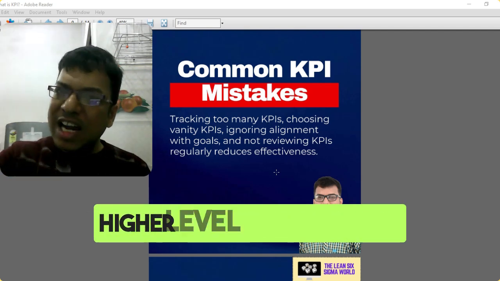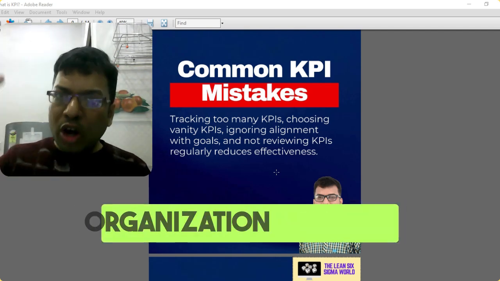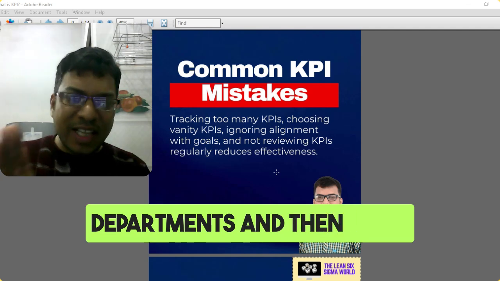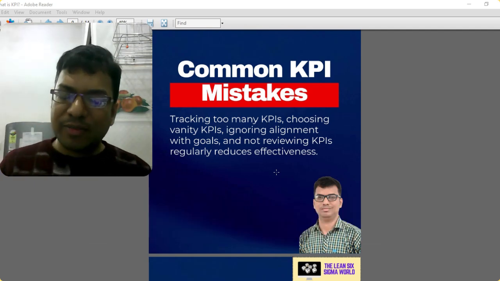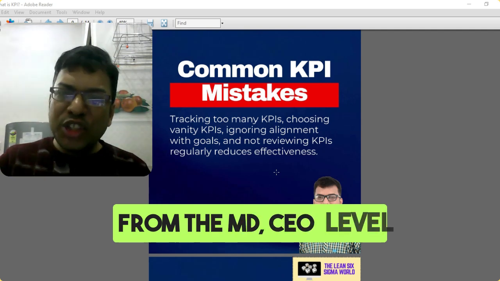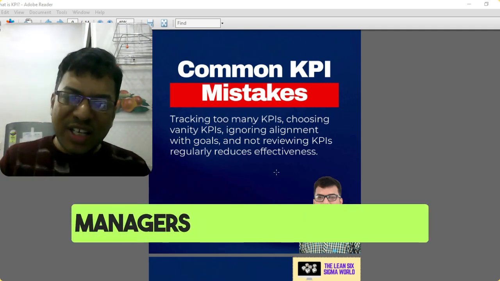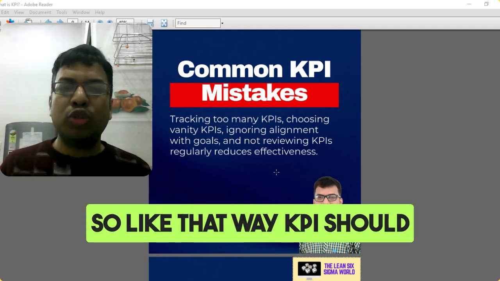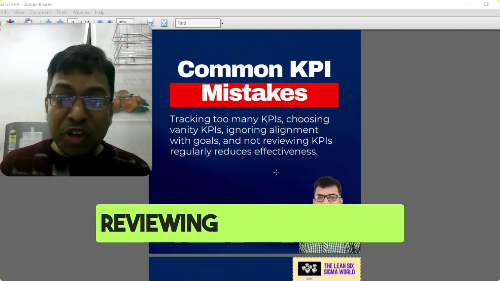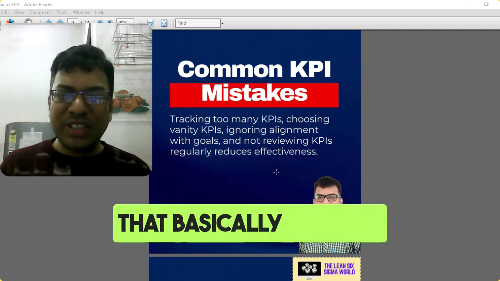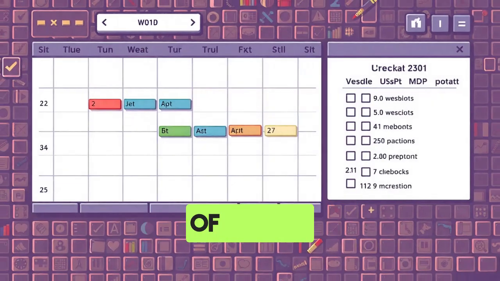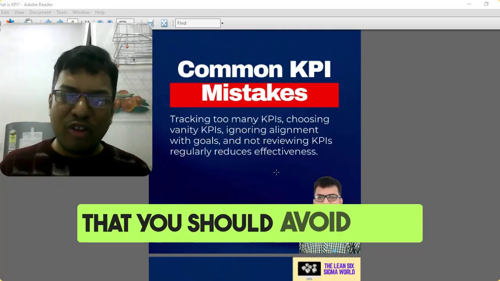KPIs should come from the higher level to the lower level, from the organization structure, then the individual departments, and then come to the sub department. From the MD, CEO level, then the GM and the shop floor managers, and then the engineers. KPIs should be divided that way. Not reviewing KPIs regularly basically reduces the effectiveness of the KPI. So this is the common mistake that you should avoid doing.